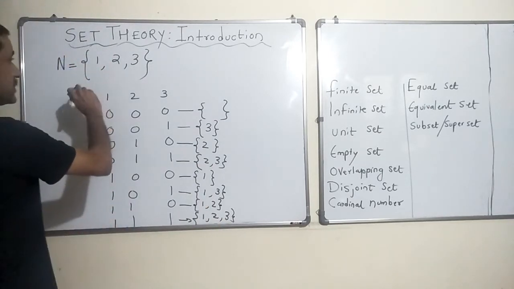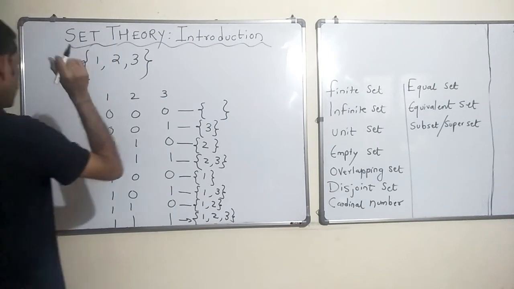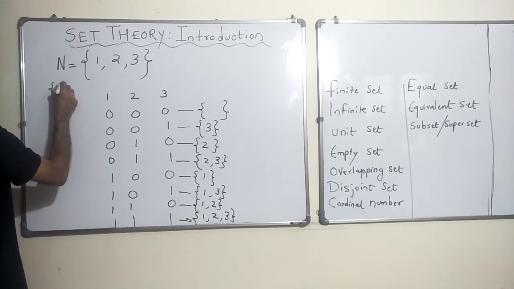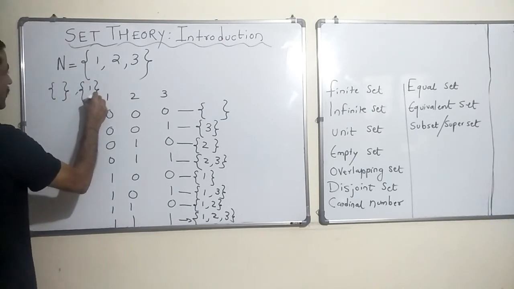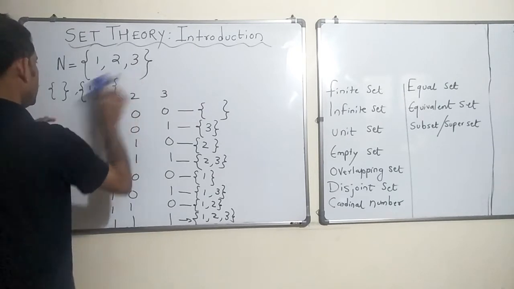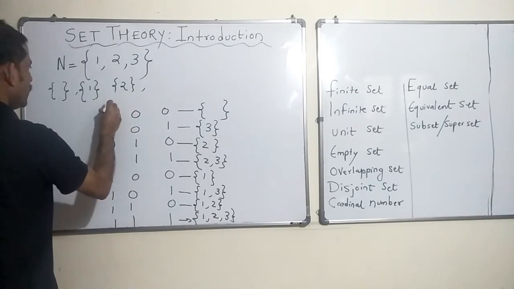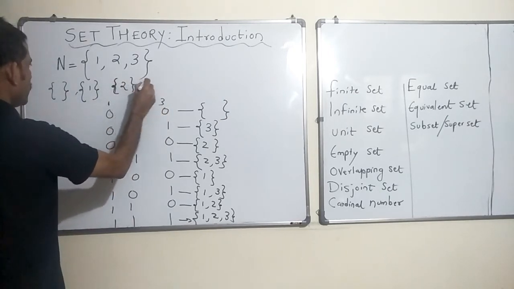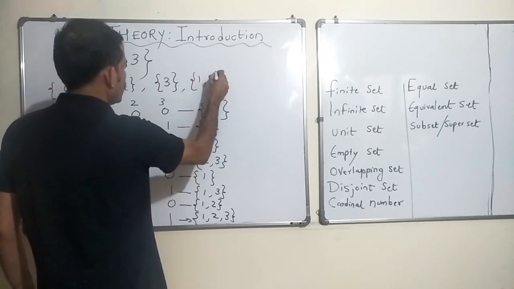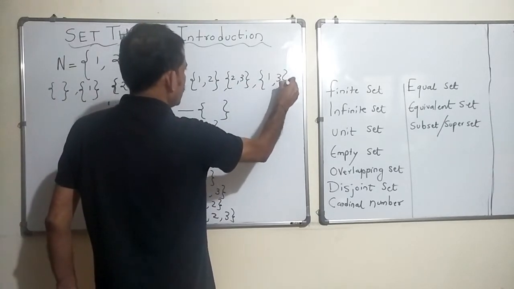So, the possible subsets of set N are: empty set, or 1, or 2, or 3, or 1, 2, or 2, 3, or 1, 3, or you can have all the 3 elements.